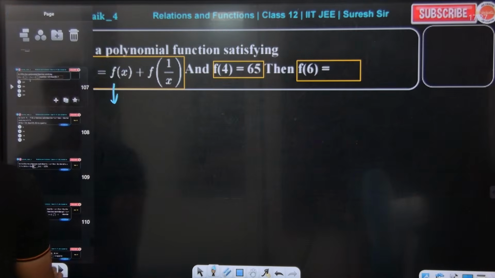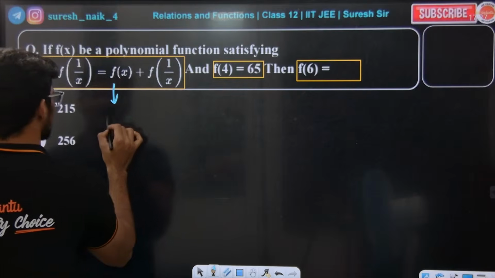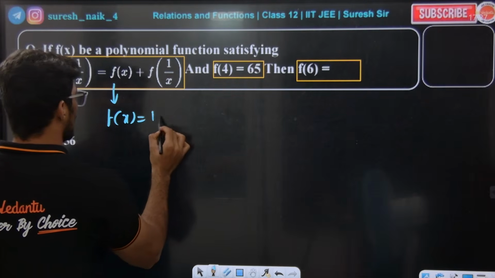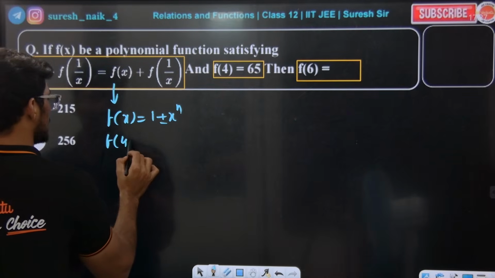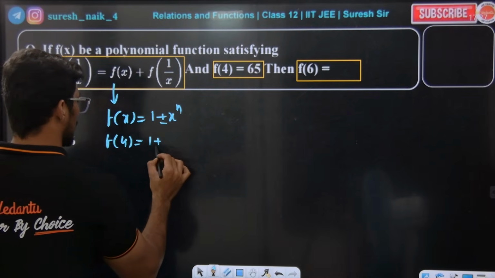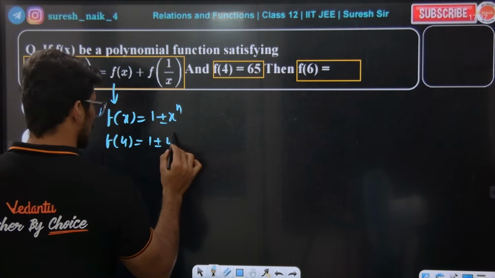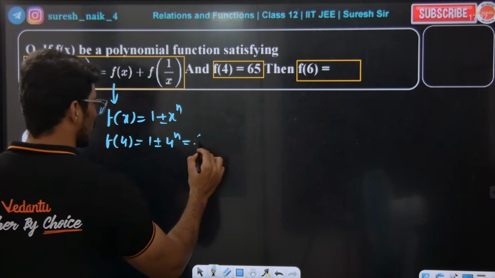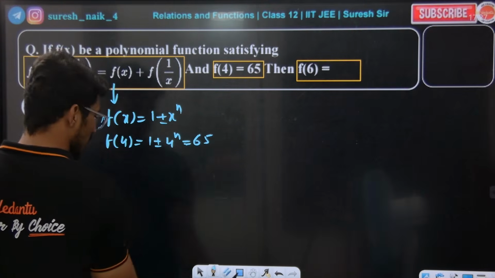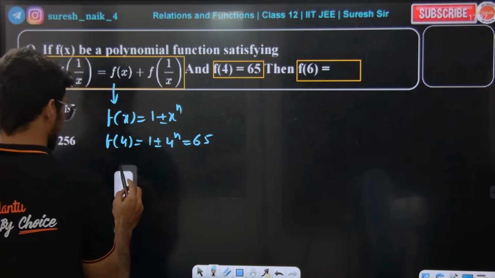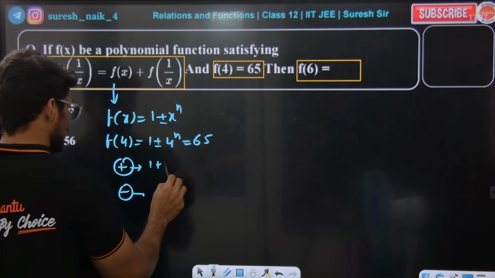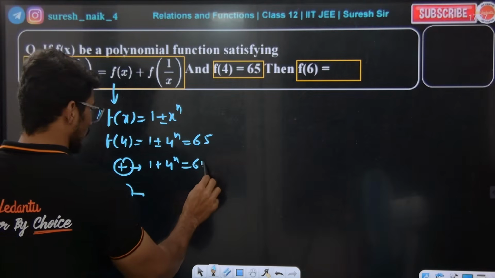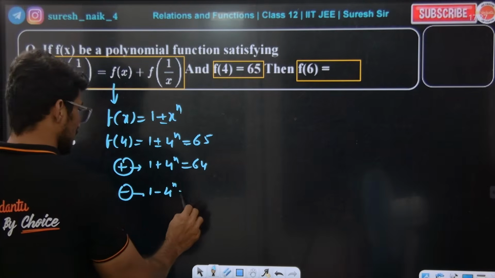That is what I am doing in this function. Check. So what should the function be? f of x is equal to 1 plus or minus x to the power of n. Sir, they have given f of 4. f of 4 means plus or minus 4 to the power of n. They have given 65. Now equate this, taking the plus case and the minus case. Taking plus, 1 plus 4 to the power of n is equal to 65. Taking minus, 1 minus 4 to the power of n is equal to 65.